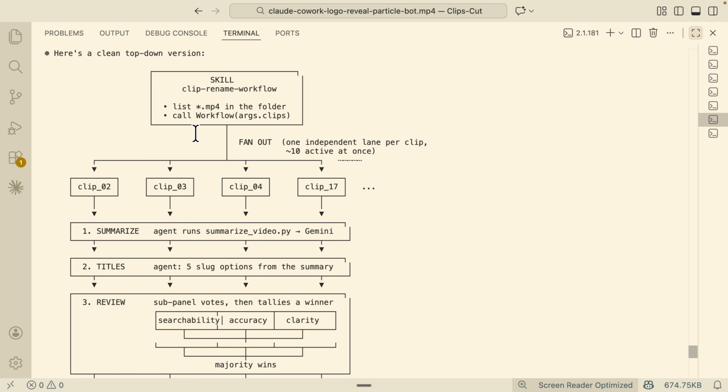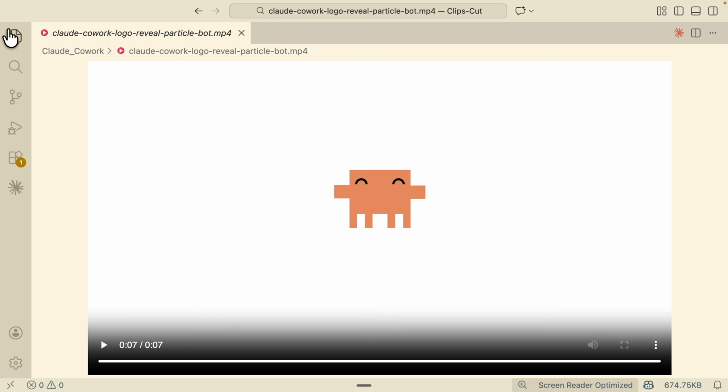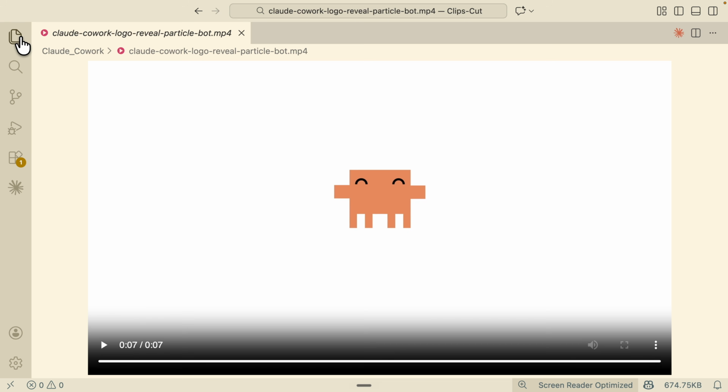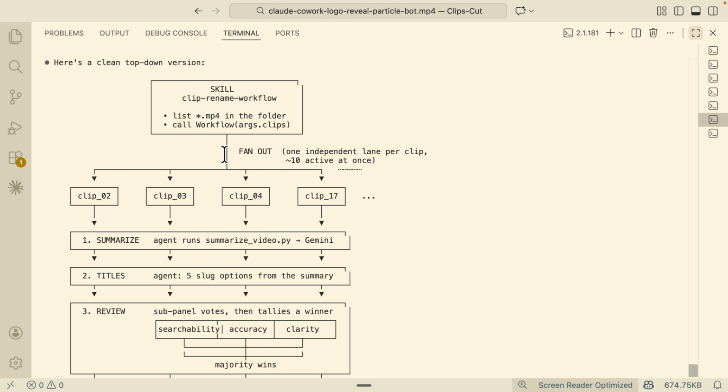Now, the goal here is that we want to rename all of them. So I built a new workflow skill called clip rename workflow. Underneath, it uses the video summarize skill and calls different sub agents with a dynamic workflow to fan out and fan in. Here you can see what it looks like. I created a skill called the synthesize rename workflow, and it takes a folder of MP4 files and calls this workflow to fan out multiple sub agents.